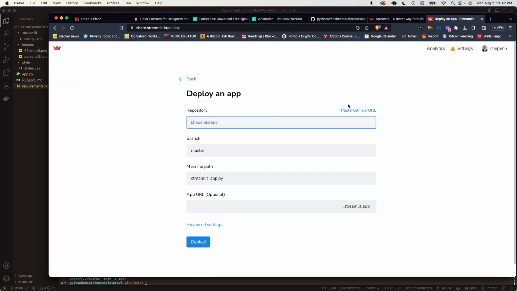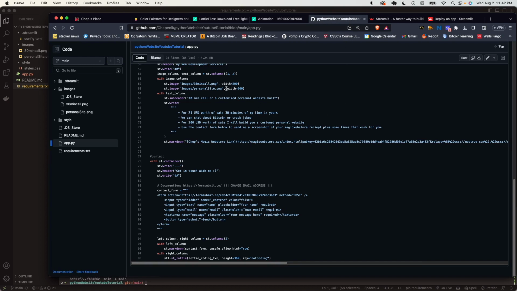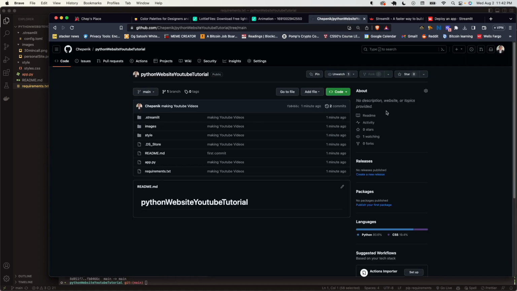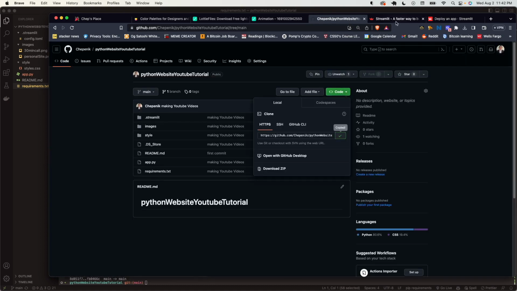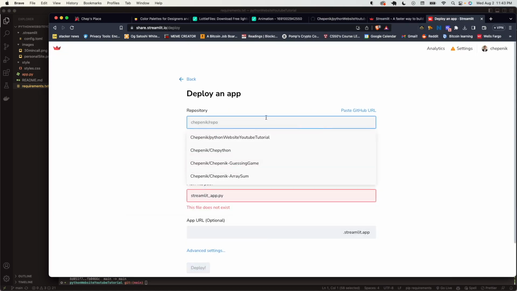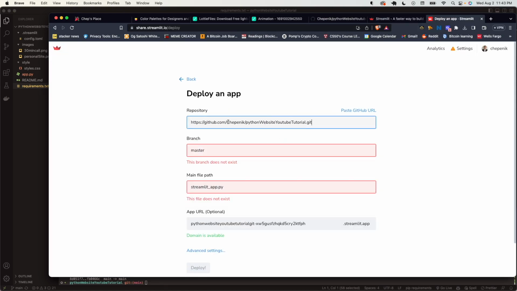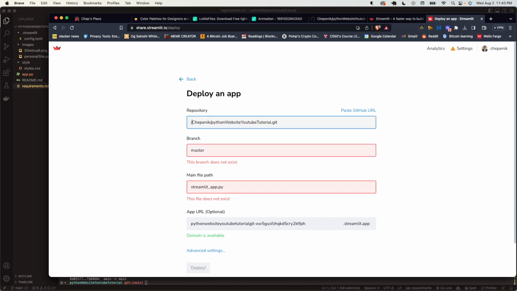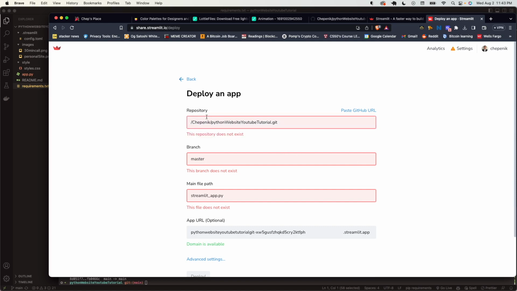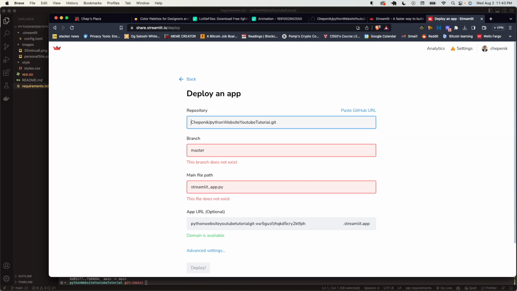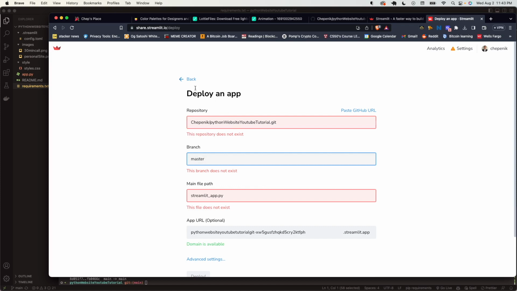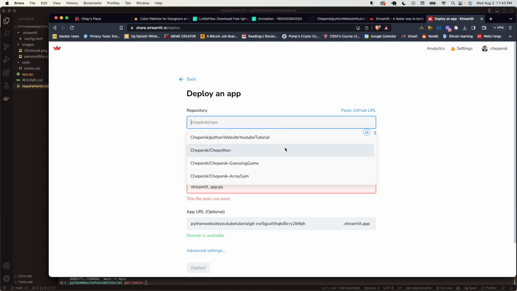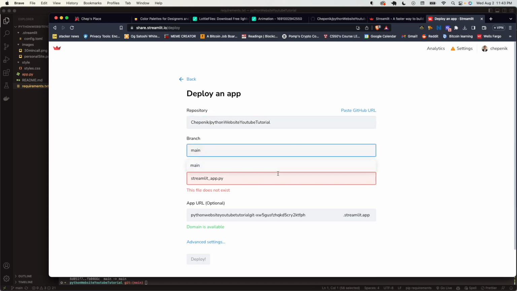New app. Okay, paste GitHub repo URL. Fantastic. Right there. Deploy an app. Do like that. All right, there we go.